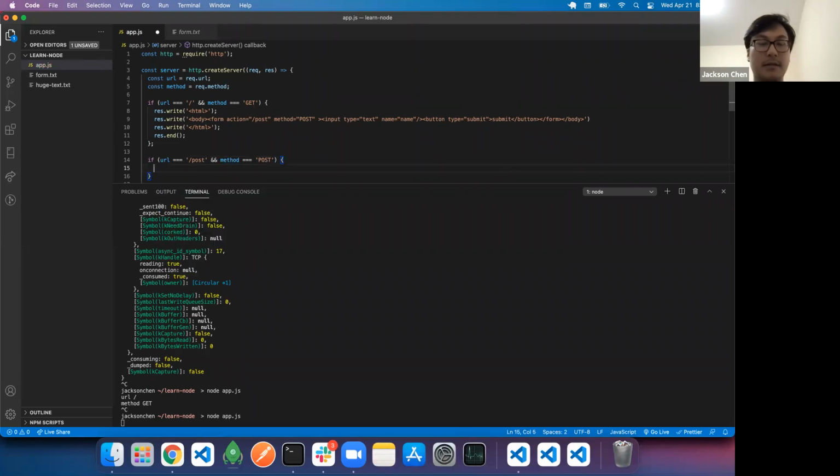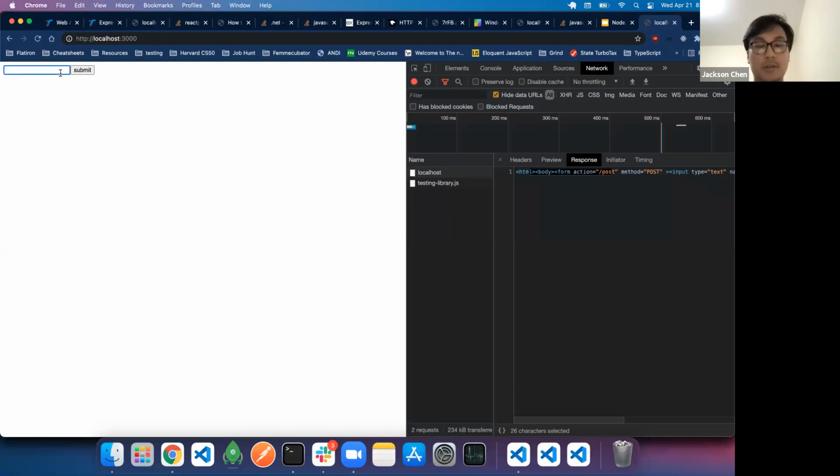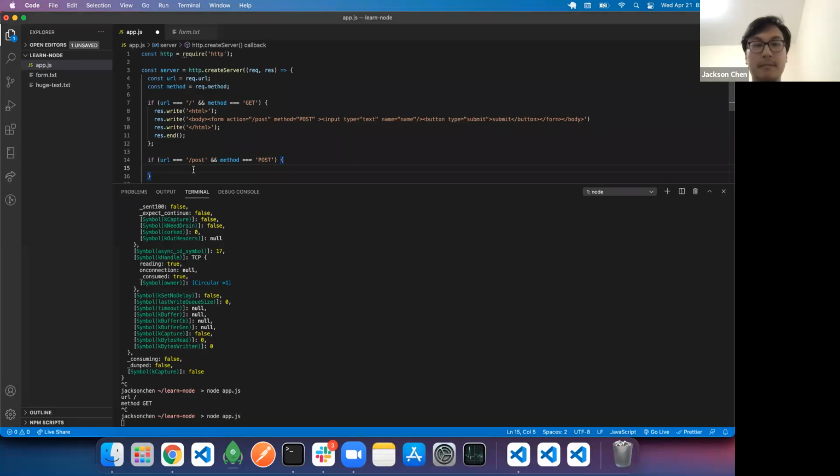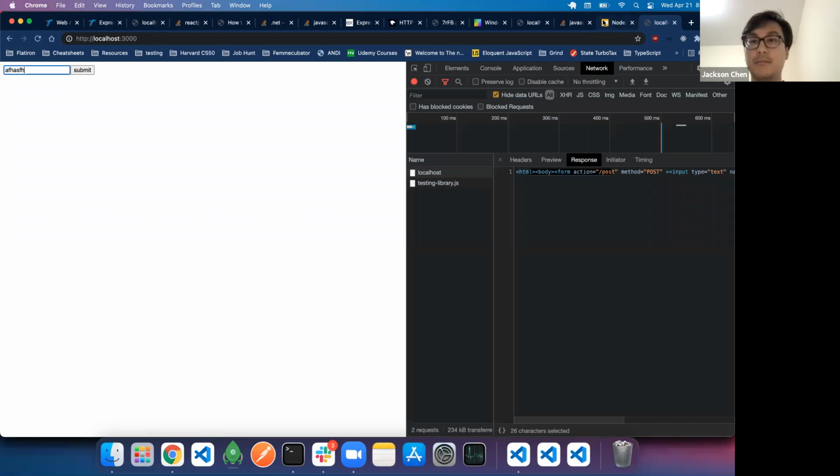And this is interesting. When you do a post request, have you ever heard of streaming and buffering? These are things that happen when you send a body across. When we're doing a post request, we're trying to send data back to our server. In order to send data back, we can't send a huge chunk of data, especially if it's a huge file. What really happens is we do something called buffering.